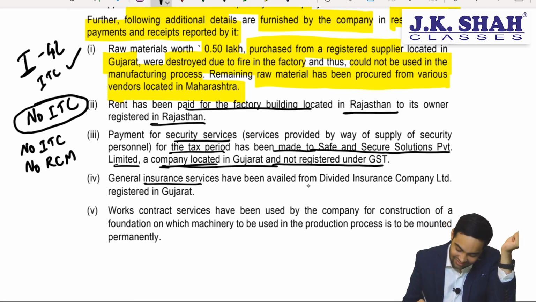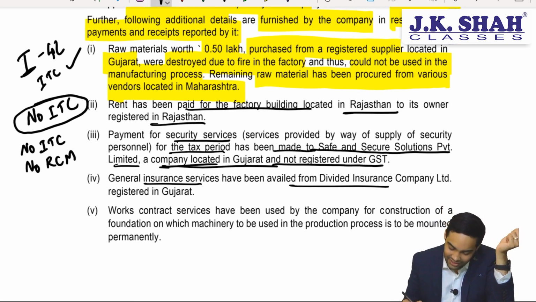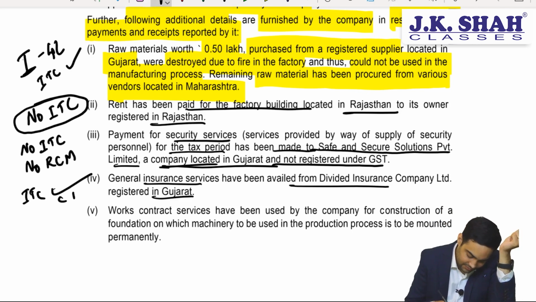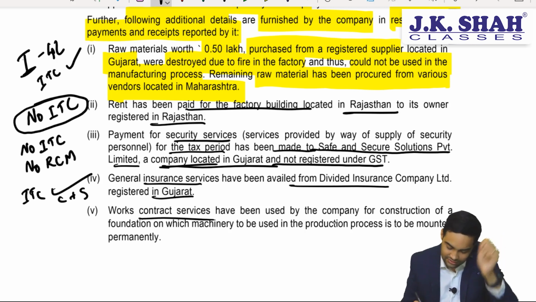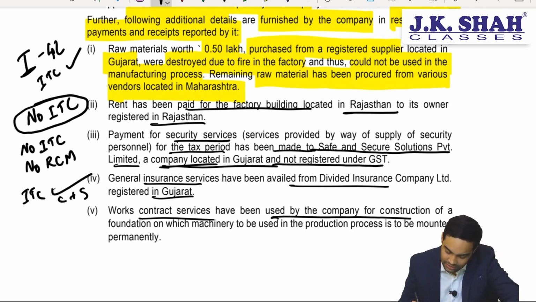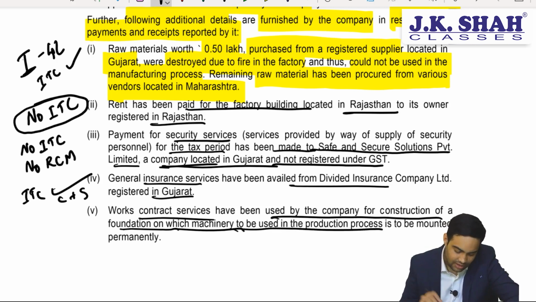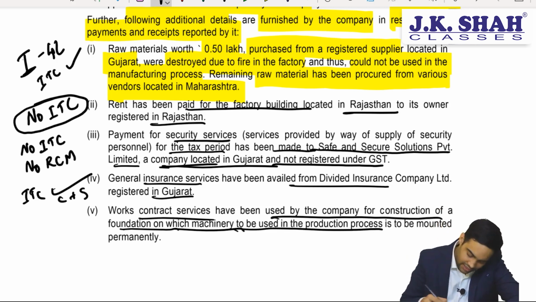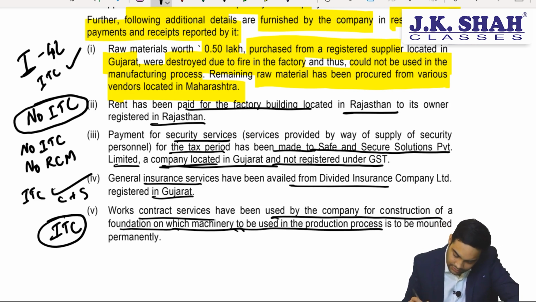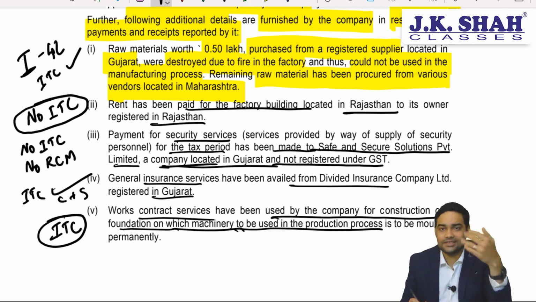General insurance services have been availed from Dividend India Company Limited registered in Gujarat. This will be eligible for ITC, CGST plus SGST. Now, works contract service has been used by the company for construction of foundation on which machinery is to be used and it is permanently mounted. ITC is eligible. Now here I have one issue. Works contract service is taken, but they have not mentioned from which state.